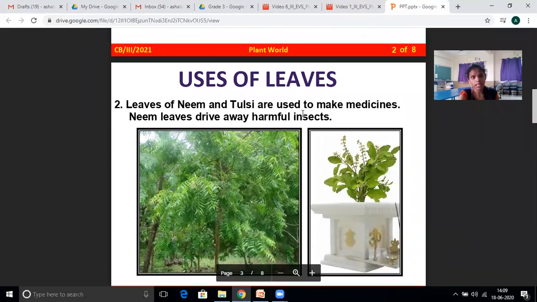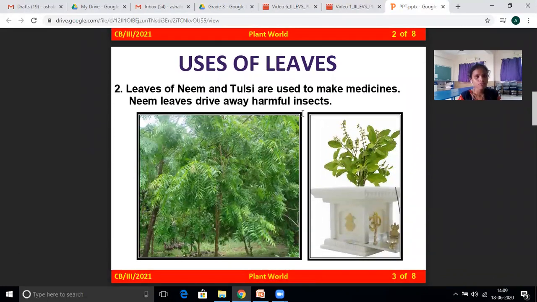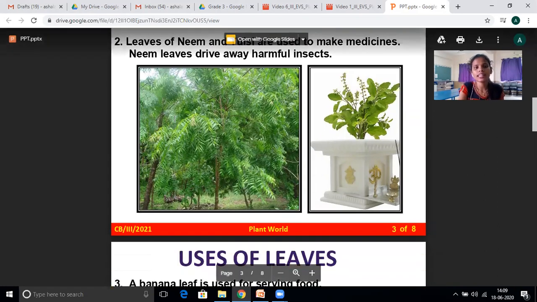Uses of leaves. You can observe, leaves of neem and tulsi are used to make medicine. Sometimes we feel cough or stomach pain. That time mom will prepare one tulsi kashaya or tulsi something. Yes or no? Yes. So that is medicinal purpose also we are using leaves. See, this is the neem and this is the tulsi.